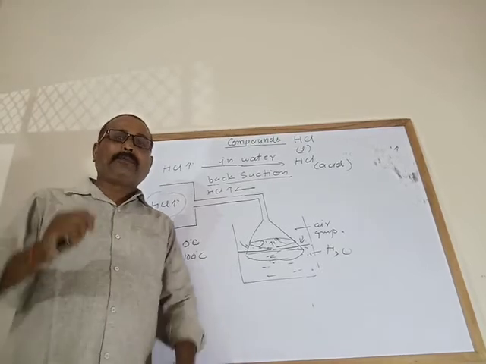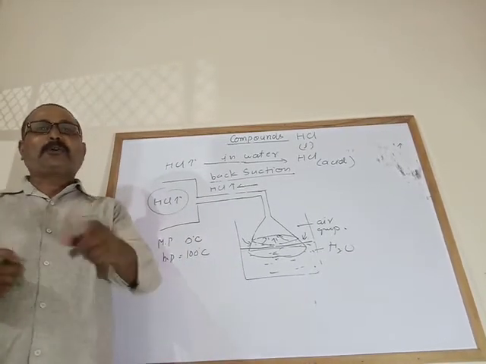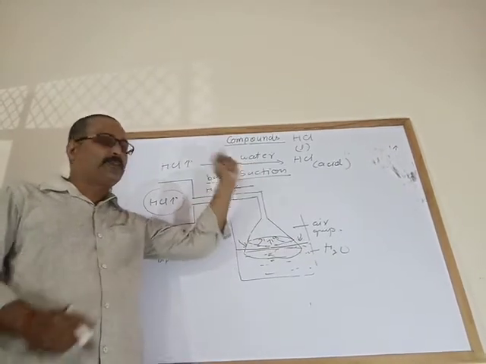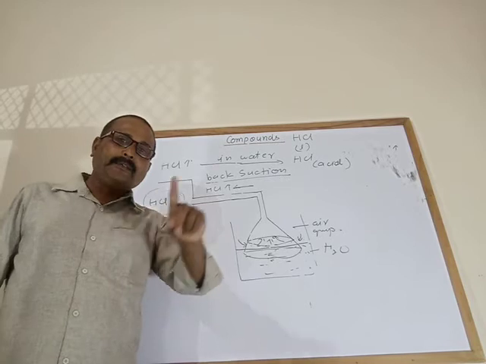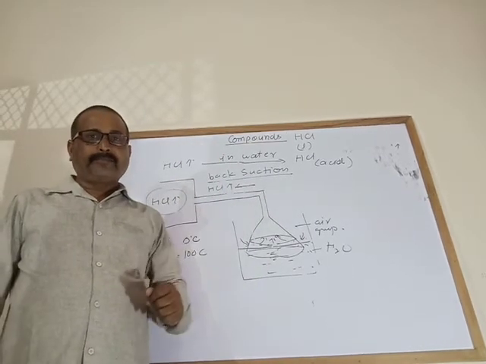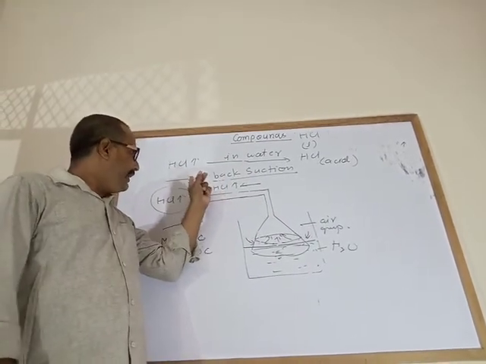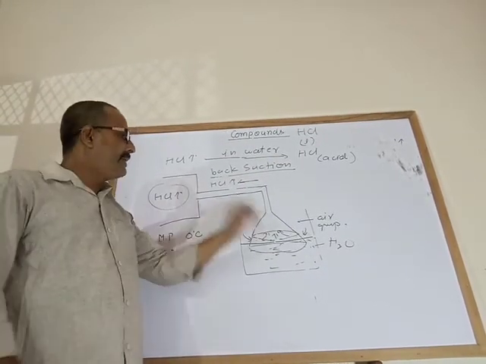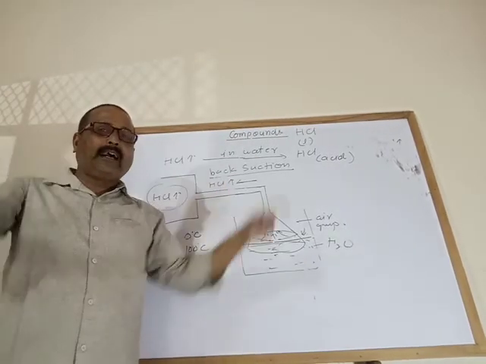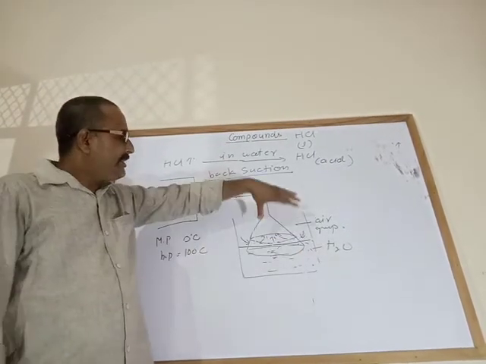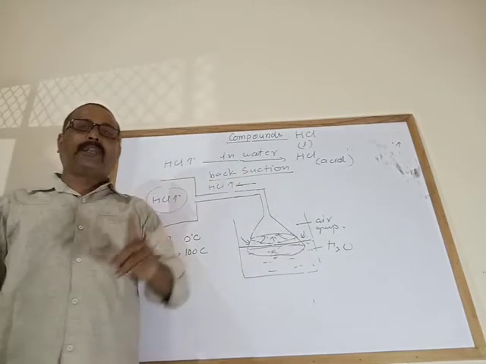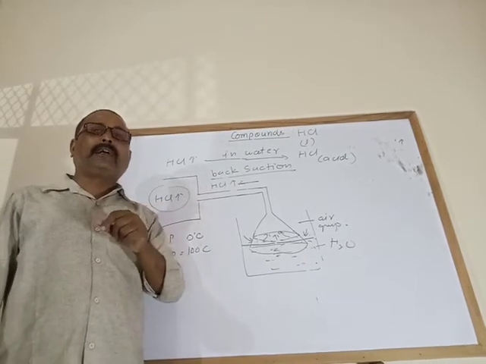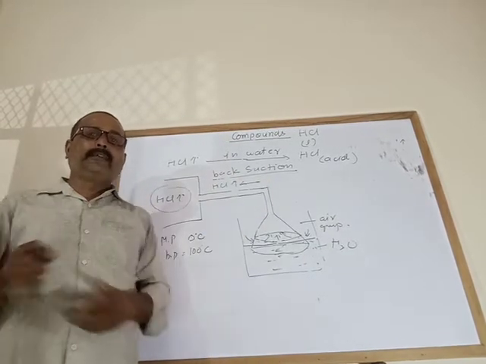So how can you prepare hydrochloric acid? Hydrochloric acid can be prepared by dissolving hydrogen chloride gas in water by funnel arrangement. How can we avoid back suction? We can avoid back suction by funnel arrangement. Second answer: by giving a large surface area for dissolving hydrogen chloride gas in water. This is the two-line answer to how we can avoid back suction.